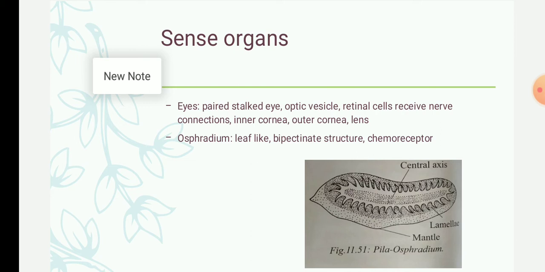The osphradium is the chemoreceptor organ that detects or tests the chemical nature of the water they are entering, and this is carried out with the help of the left nasal lobe. If foul water or unwanted, dirty water is present, it is prevented from entering the mantle cavity by the closure of the left nasal lobe. Okay. The next type of sense organ is